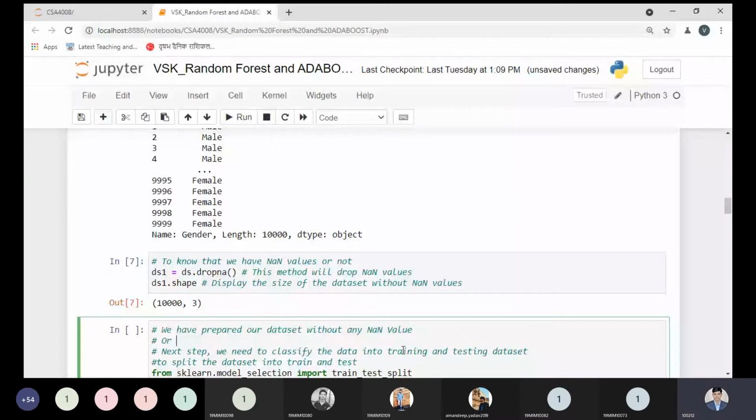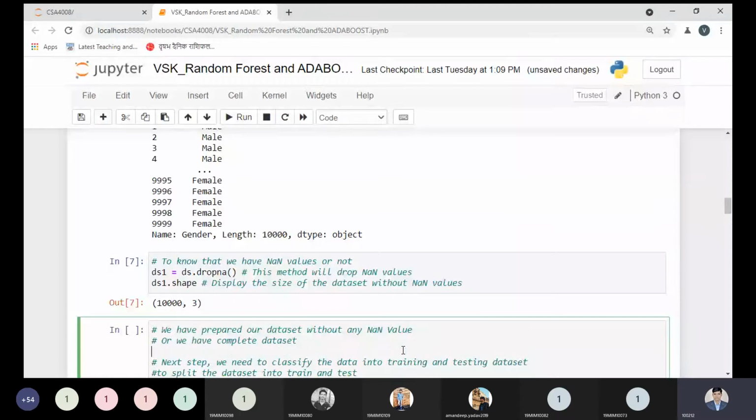We have a complete data set, because in machine learning your data set must be complete, not incomplete. If you try to get the performance of your model by using an incomplete data set, definitely you are doing rubbish. That is the point you need to keep in mind. I have spoken about this point so many times. Now we have prepared our data set without null values.